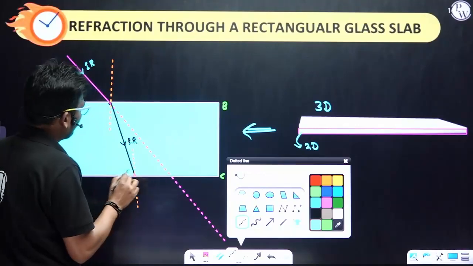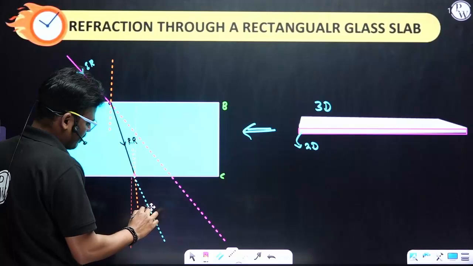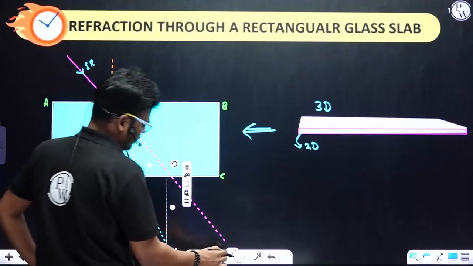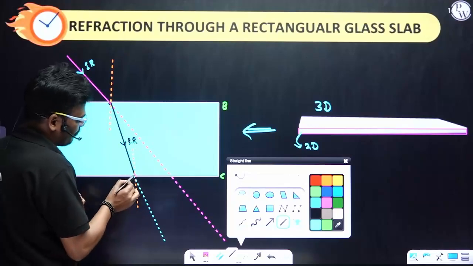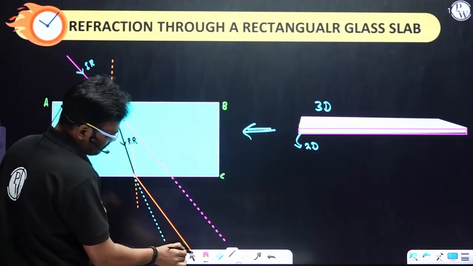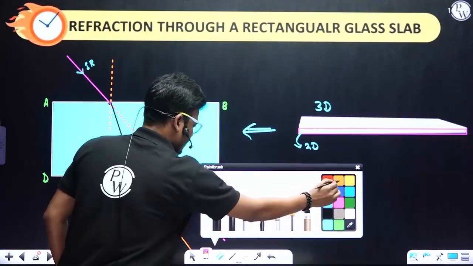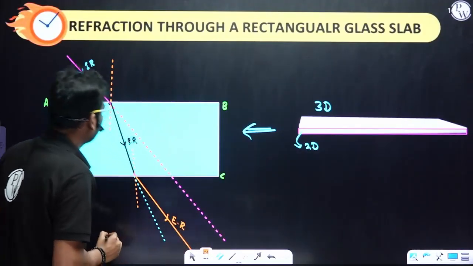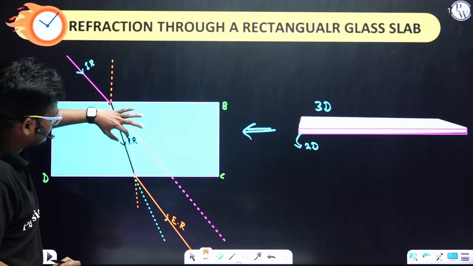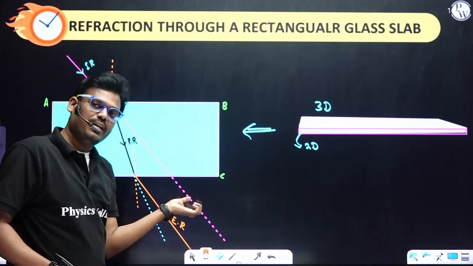And if there is no medium, light would have traveled in the same direction, but there is a change in medium, therefore it will bend away from the normal. It will move like that. If we name this one as the emergent ray, see, this is the incident ray, this is the refracted ray, and this is the emergent ray. This is the direction of the incident ray.